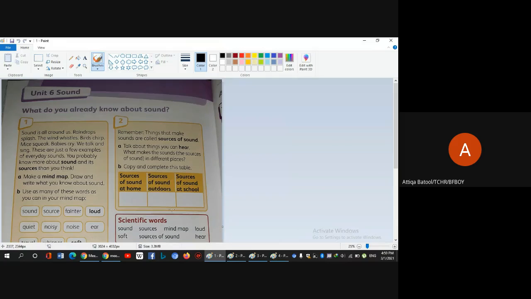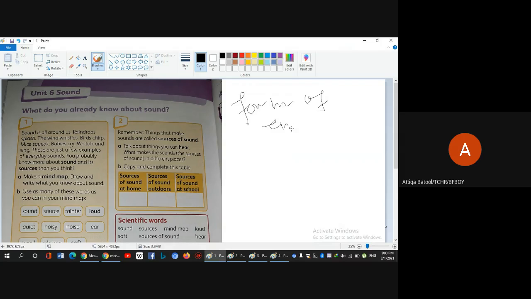Today we are going to reinforce sound. This is unit sound. We have studied it so many times in online classes also. I'm just going to take a little while and I will reinforce it with you from page number one. First of all, what is sound? Sound is a form of energy which travels from one place to another.